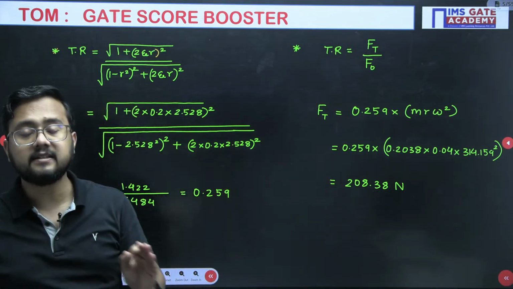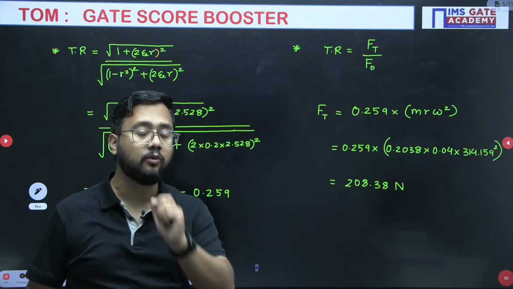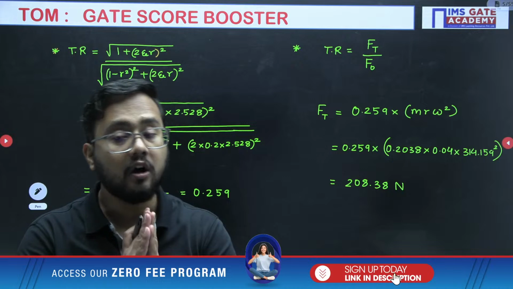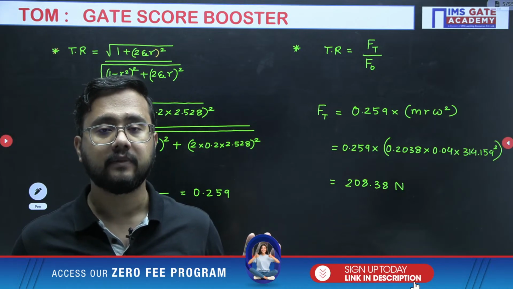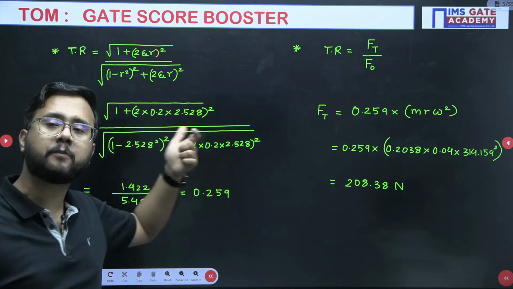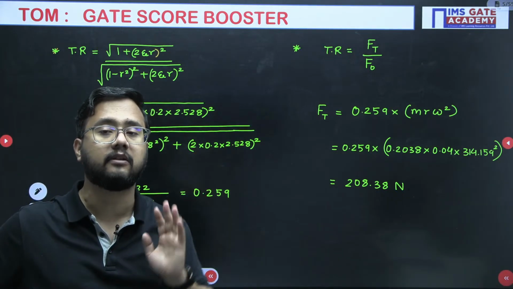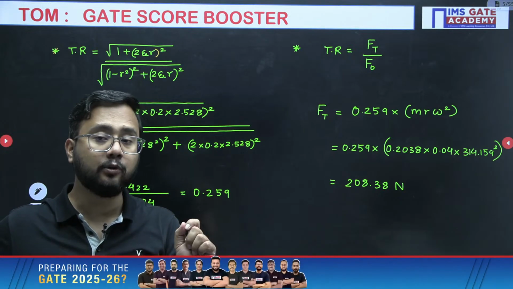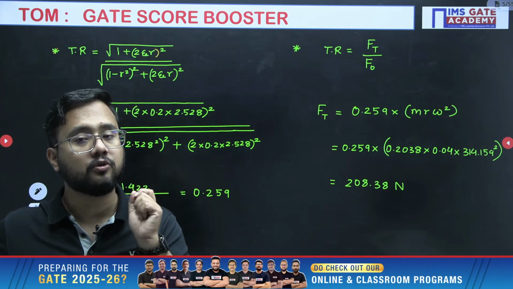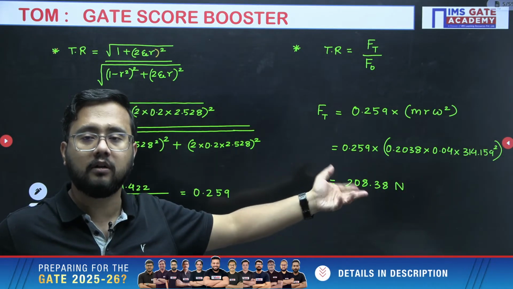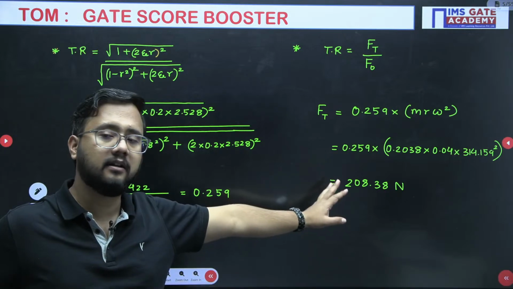So please remember this point, you should not take any approximations initially. Make a thumb rule that you should take the calculation up to 3 or 4 decimal places, at least, not up to 2. Then finally we can write the approximation in the final answer.